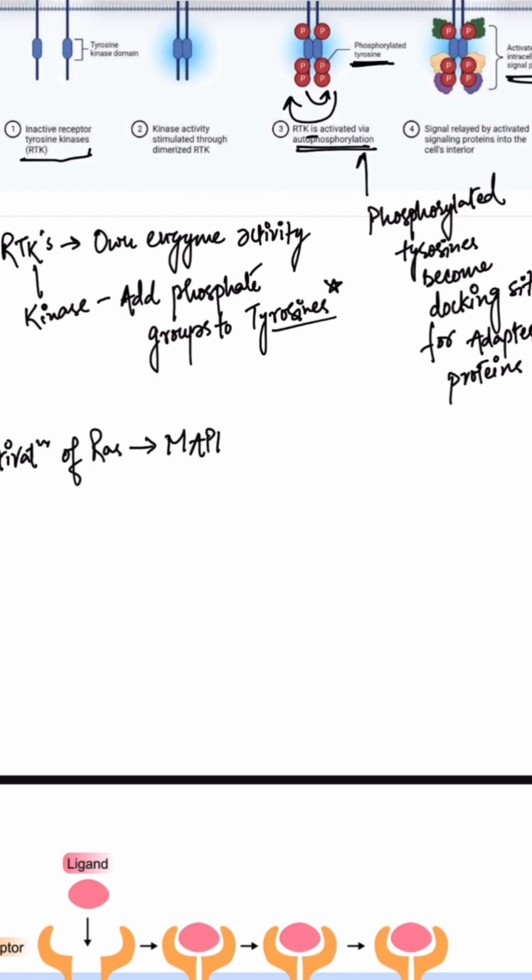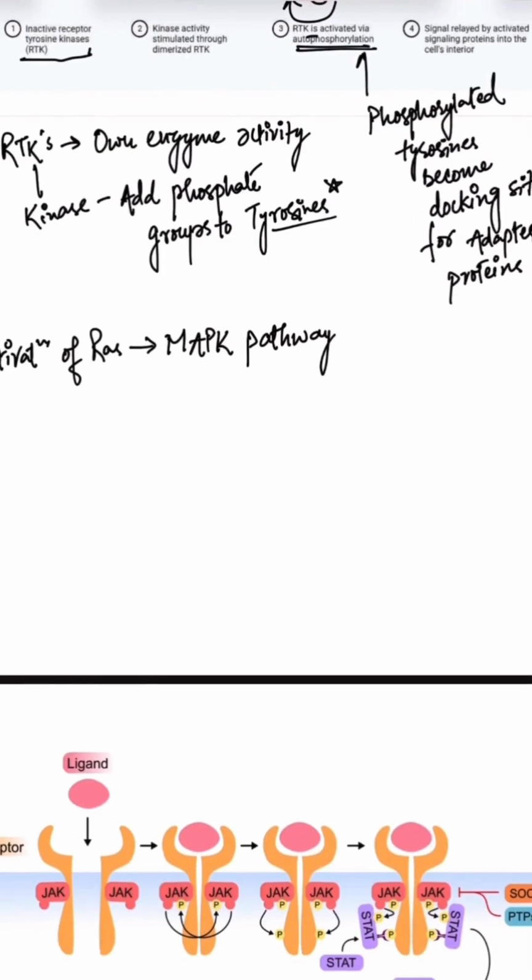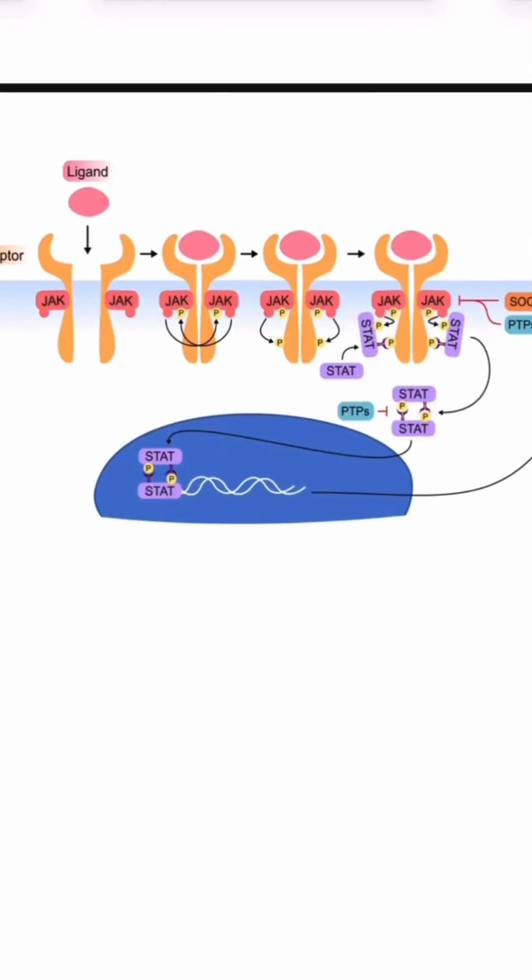In the RAS MAPK pathway, RAS swaps GDP for GTP and becomes active. In the last, ERK enters the nucleus and activates transcription factors, meaning its ultimate route is activating transcription factors inside the nucleus. Next pathway is the JAK-STAT pathway.